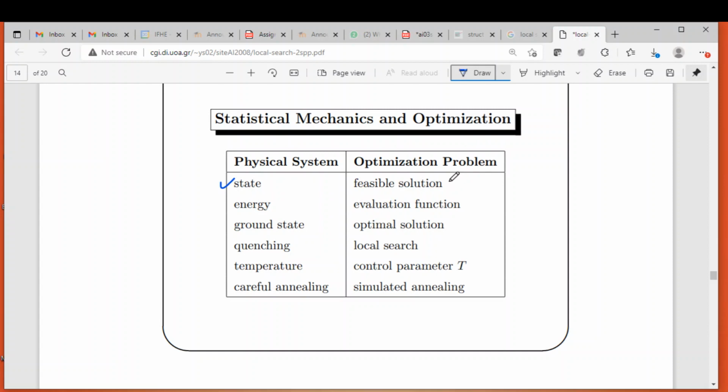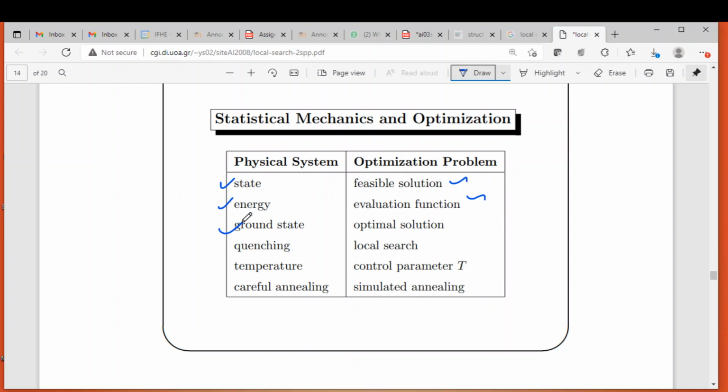But here we call them feasible solutions. And there we use the term energy; as an equivalent, here we use the evaluation function. The evaluation function measures the goodness of the solution, how good the solution is. Similarly, energy indicates the energy level of the material at that point in time.